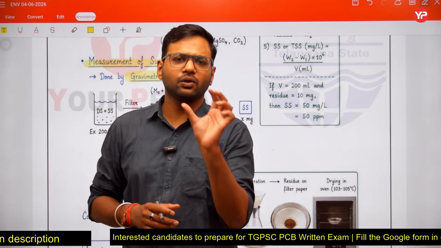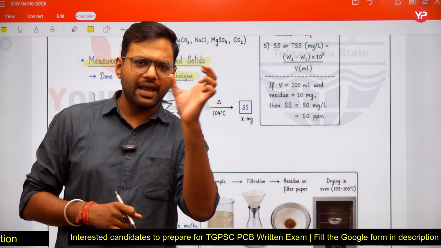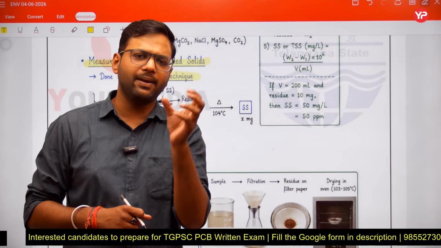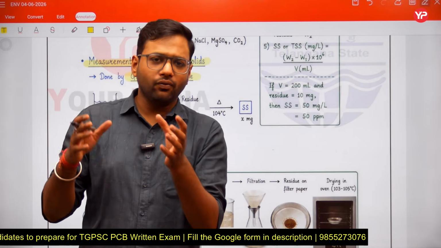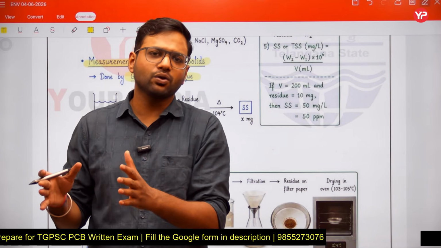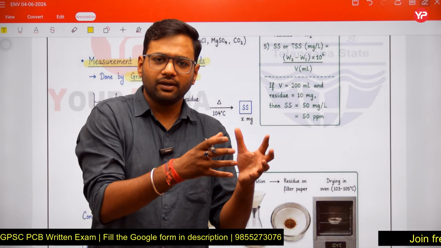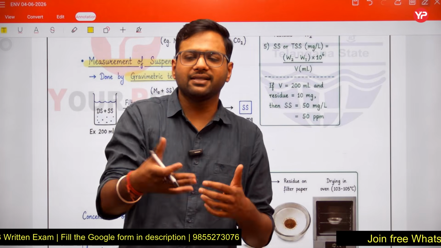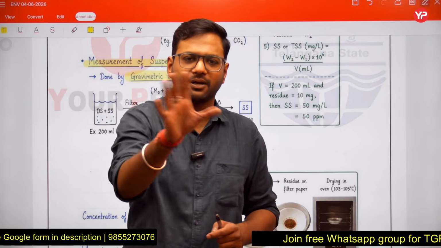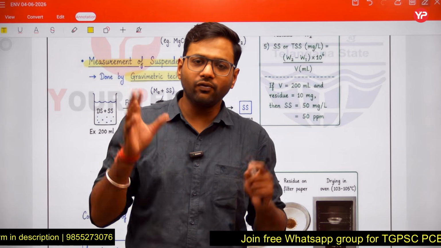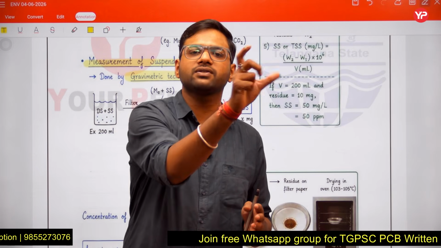Here, gravimetric: you can break this word down. Gravi means gravity, metric means measurement. Gravity means weight. That means you will tell the suspended solids in terms of weight. You will not say, sir, that in our sample 10 particles are present, 20 particles are present. Never. You will report your answer in terms of concentrations.